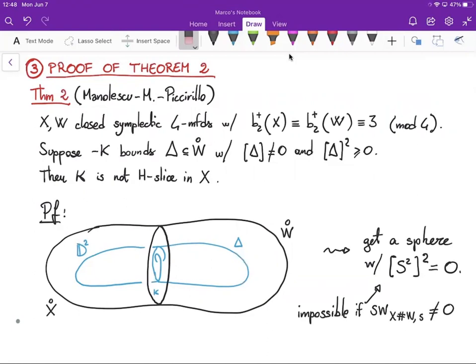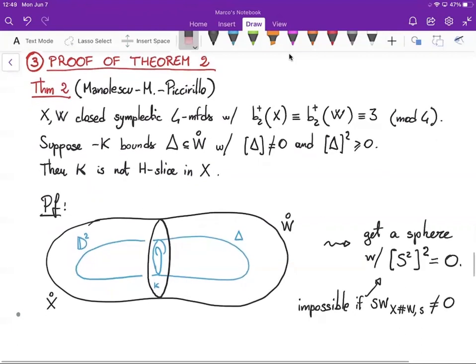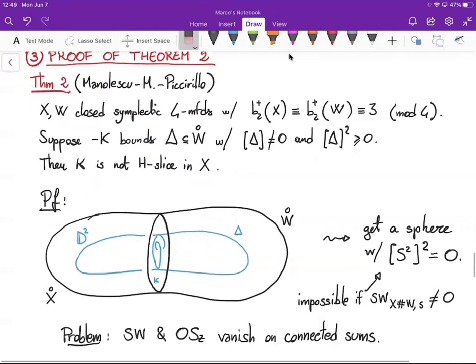Unfortunately, we cannot apply Fintushel-Stern's theorem verbatim here, because the Seiberg-Witten invariant of the connected sum of such two manifolds is always vanishing. So one could try instead with the Ozsváth-Szabó invariant, but unfortunately that vanishes as well.